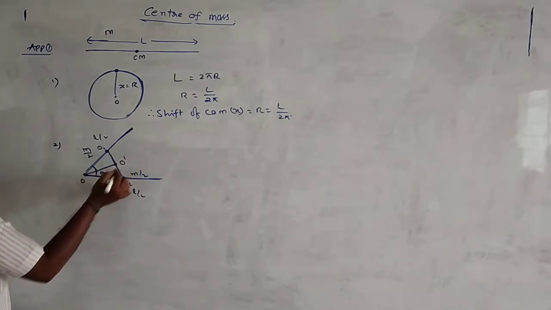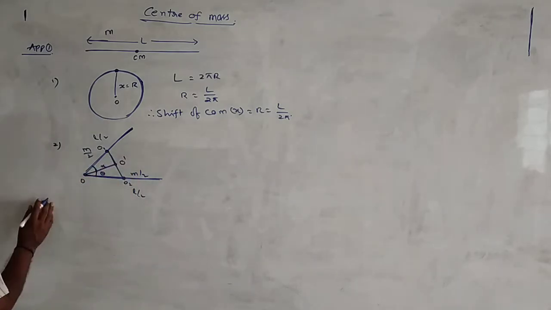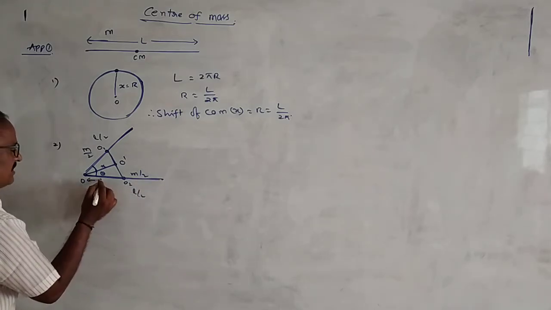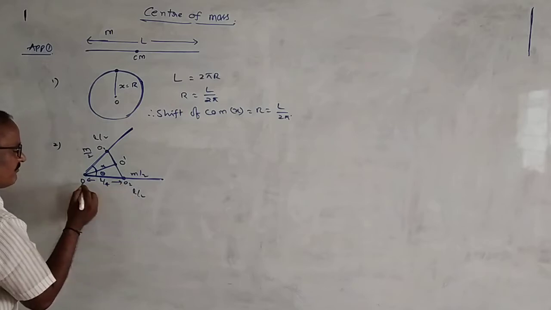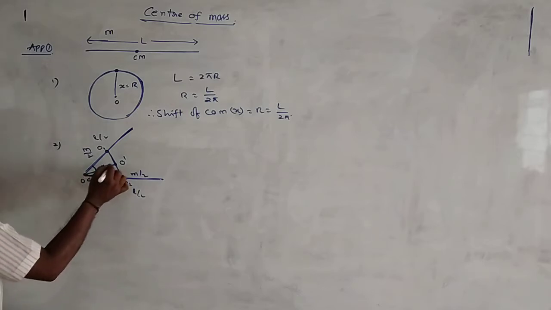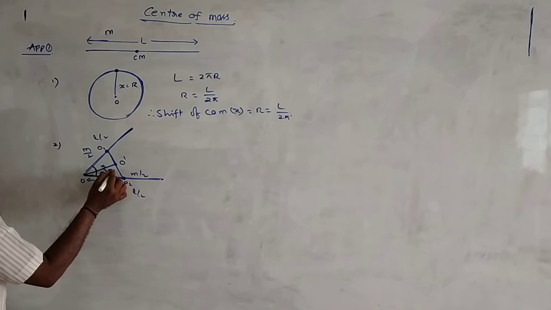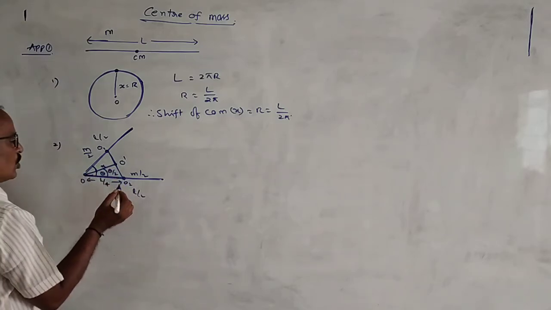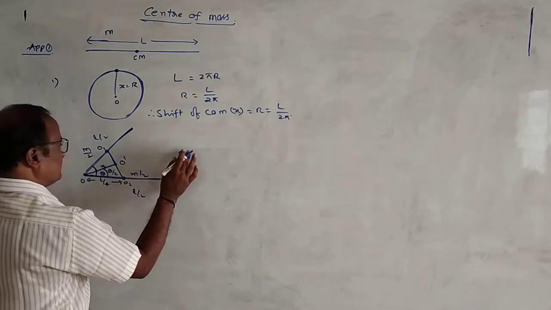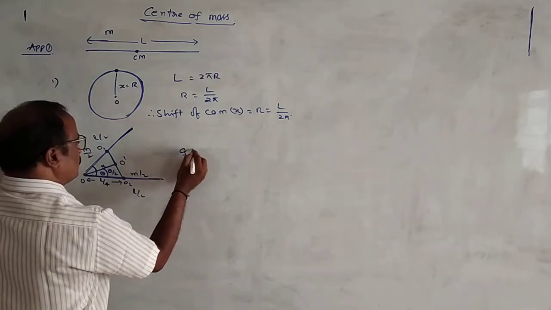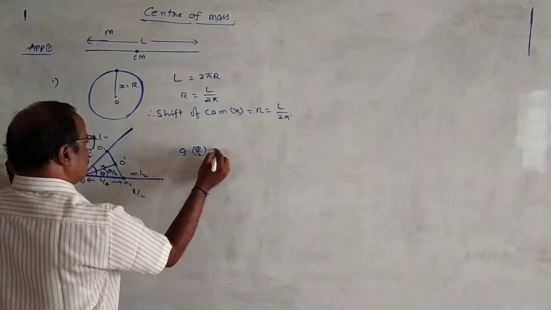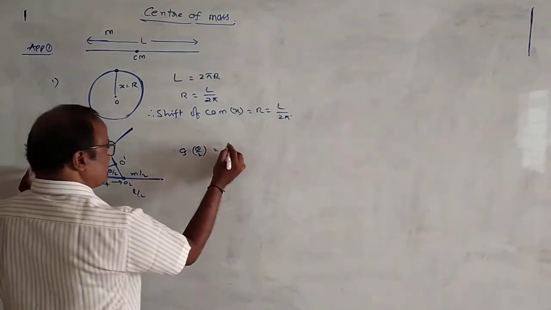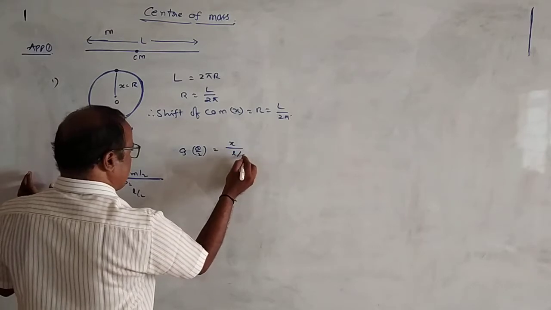It will be shifted from O to O dash. Suppose this is x, right? The total is L by 2 here. And what is this value? This is L by 4 from O to O1. We need the x value. And since this is the angle bisector, the angle is theta by 2. From this right angle triangle O dash O2, cos theta by 2 is equal to adjacent side by hypotenuse, meaning x by L by 4.